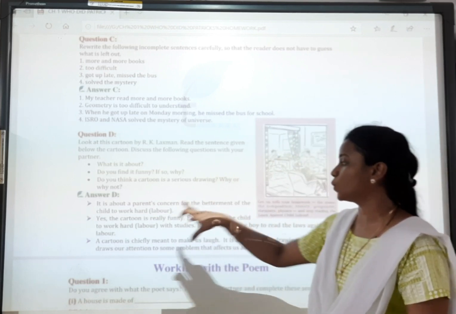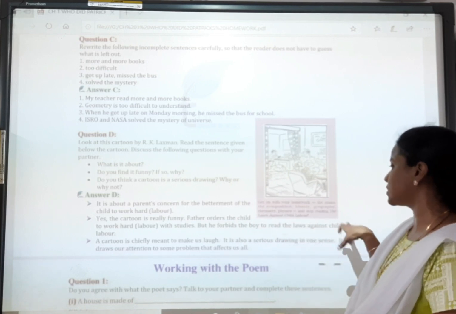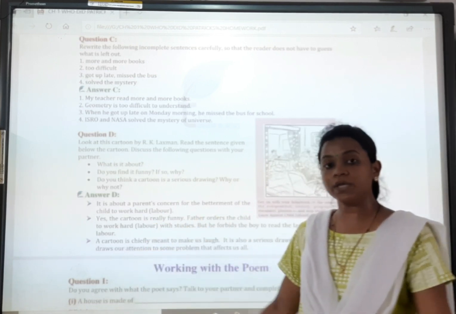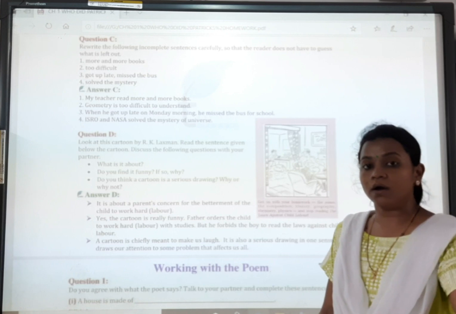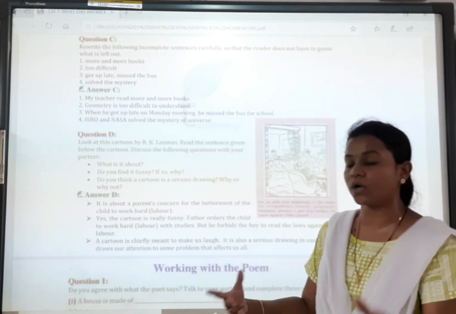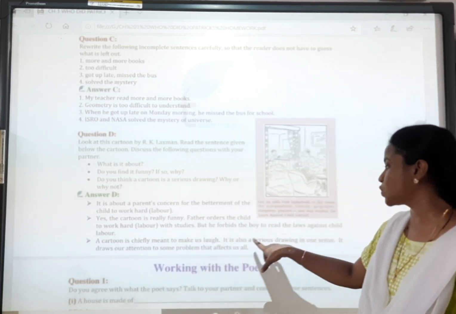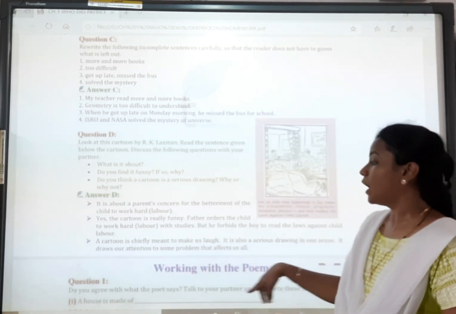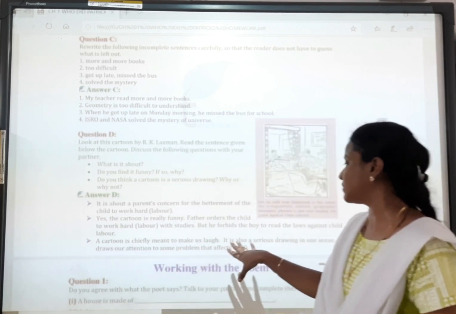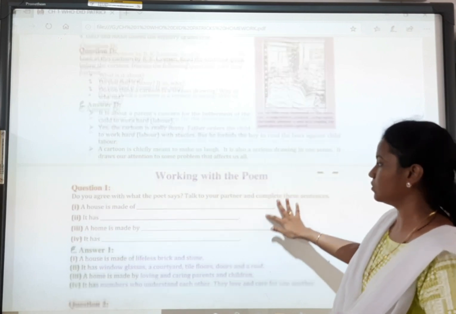Father orders the child to work hard with studies, but he forbids the boy to read the laws against child labor. Now his father wants him to do proper studies and everything, but he doesn't want him to know about what is child labor. A cartoon is chiefly meant to make us laugh. It is also serious drawing in one sense. It draws our attention to some problem that affects us all. Okay, this is all our normal work.